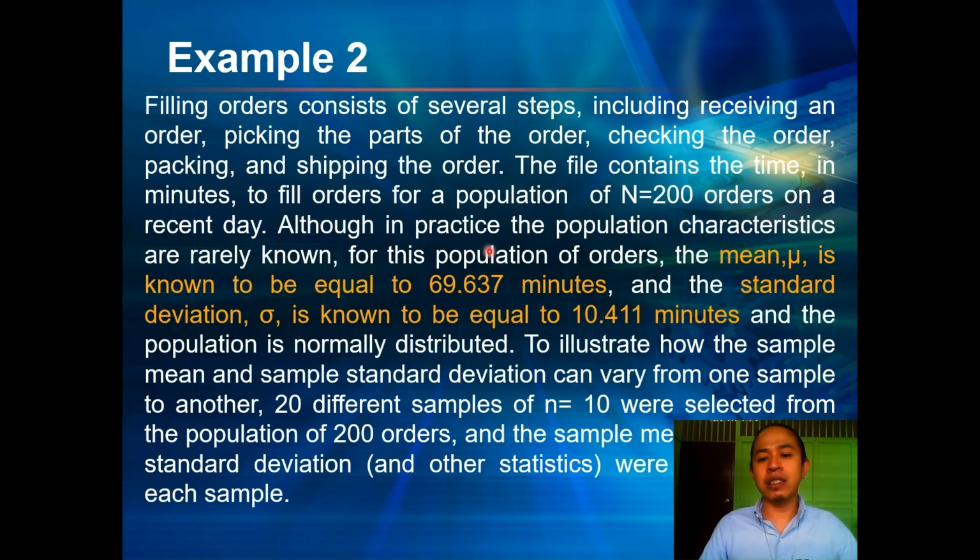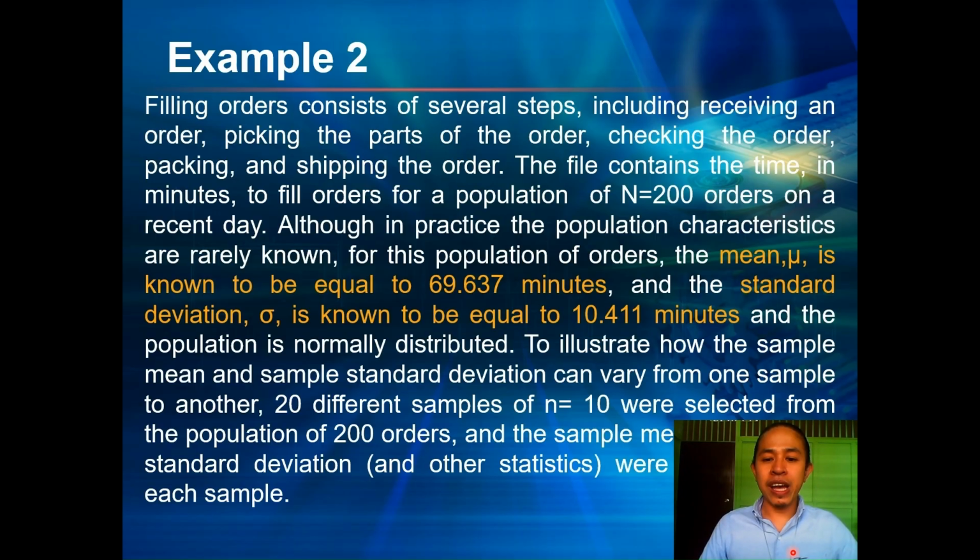Although in practice the population characteristics are rarely known, for this population of orders, the population mean is known to be equal to 69.637 minutes, and the standard deviation is known to be equal to 10.411 minutes. And the population is normally distributed.